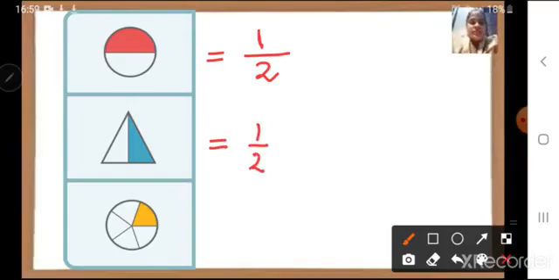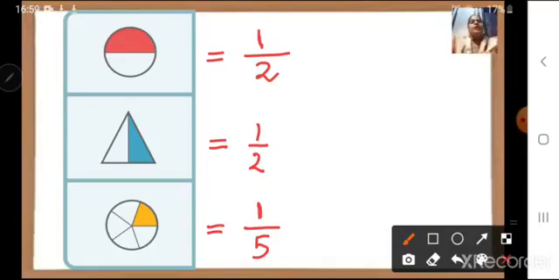Next, children, here again we have a circle, but there are so many parts. How many total parts do we have? Let us count. 1, 2, 3, 4, 5. There are 5 equal parts in total. So number 5 we have to write in the denominator. And how many yellow parts do we have? We have only 1 yellow part. So we are finding here the shaded portion, that is the yellow part, correct, which is equal to 1 upon 5.